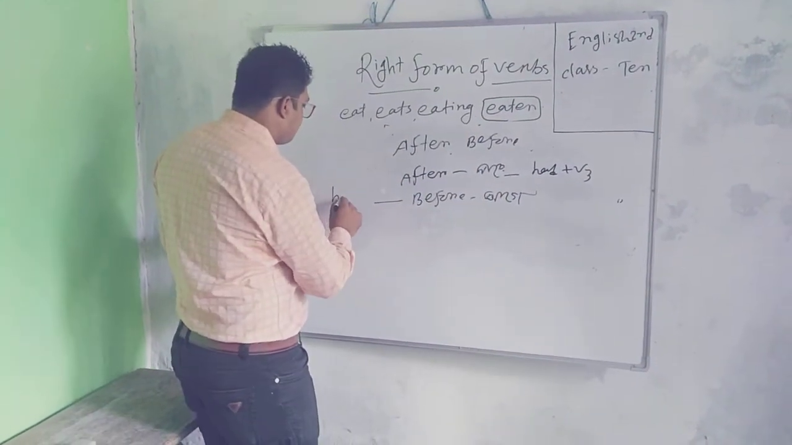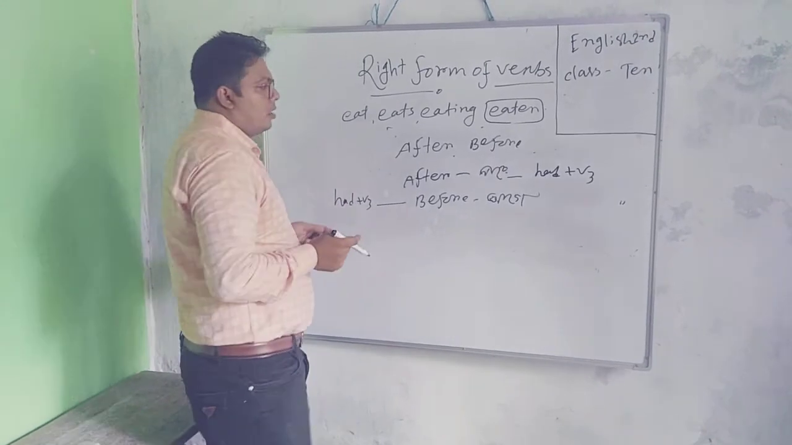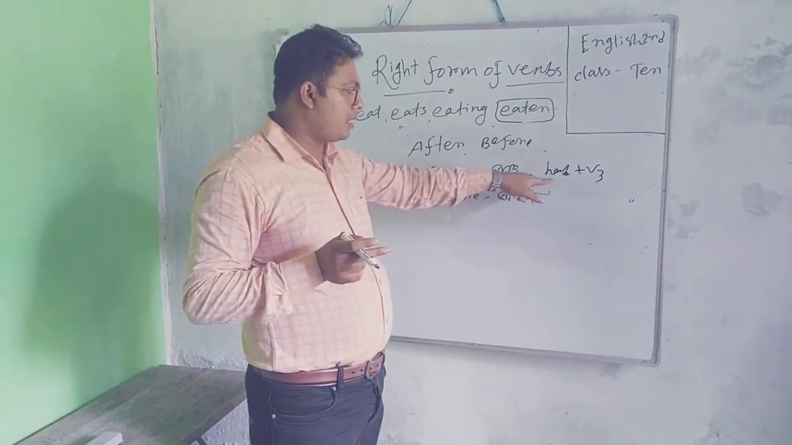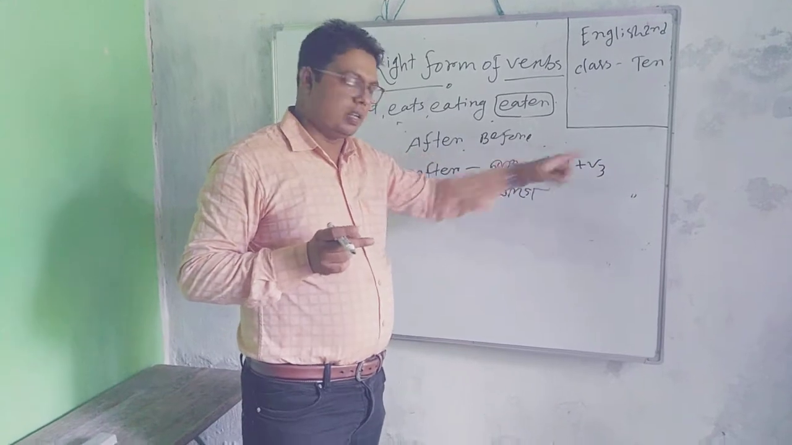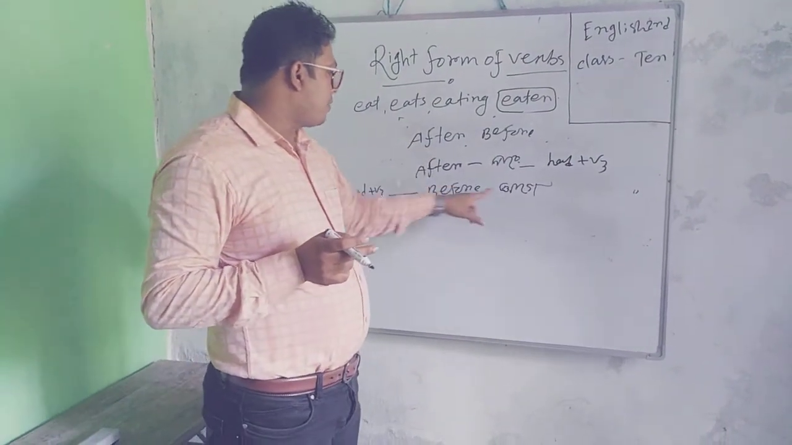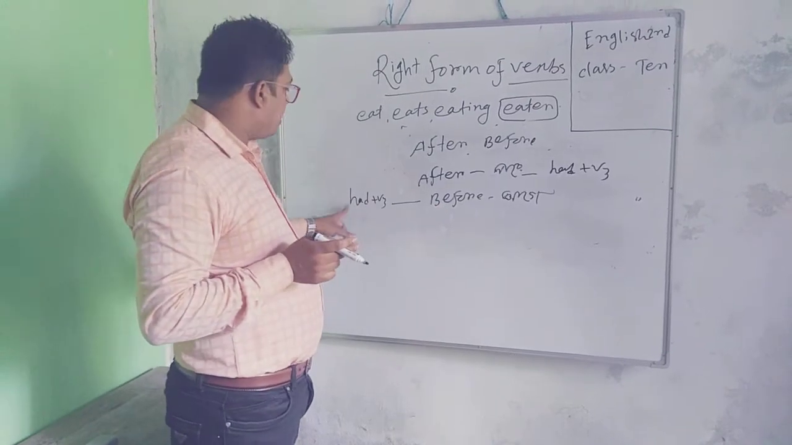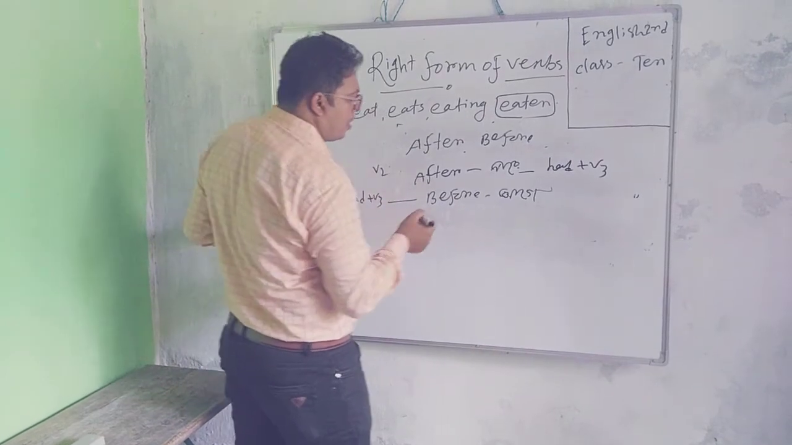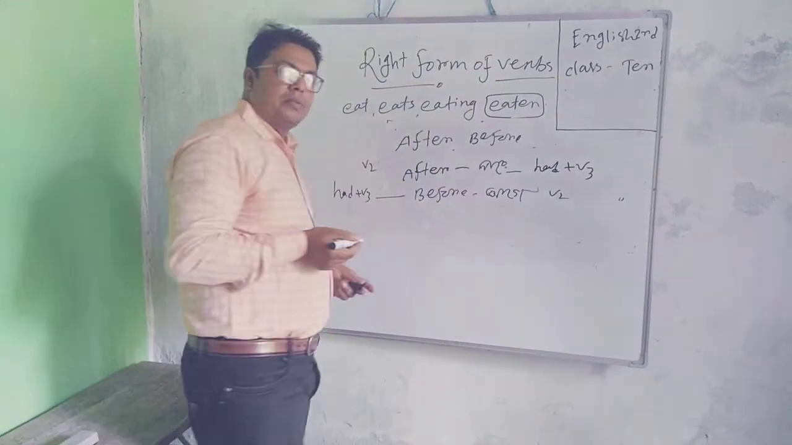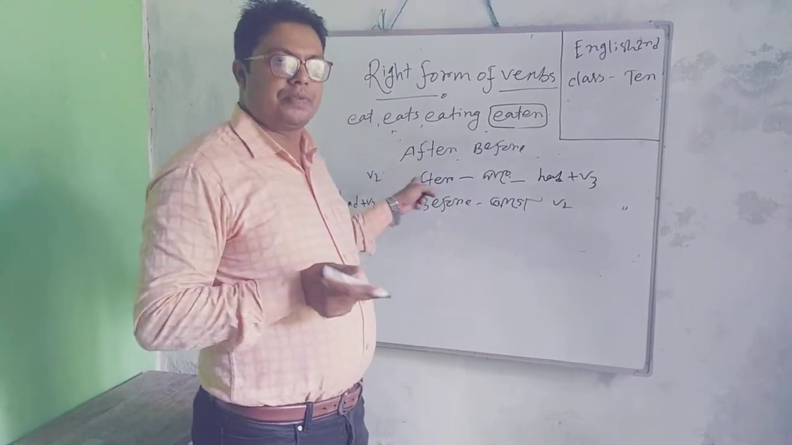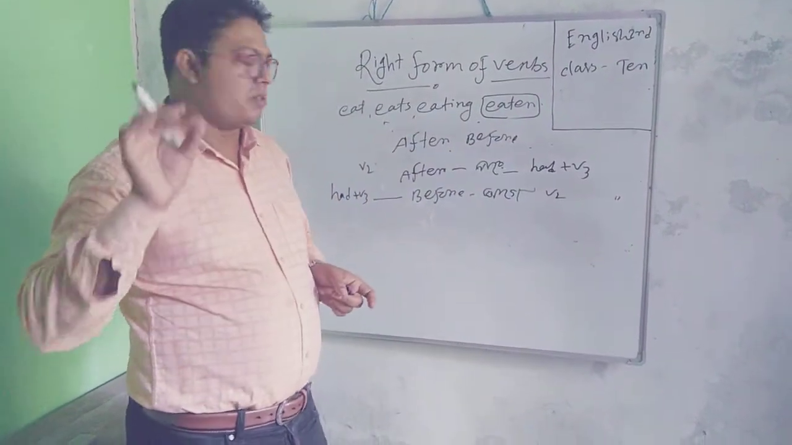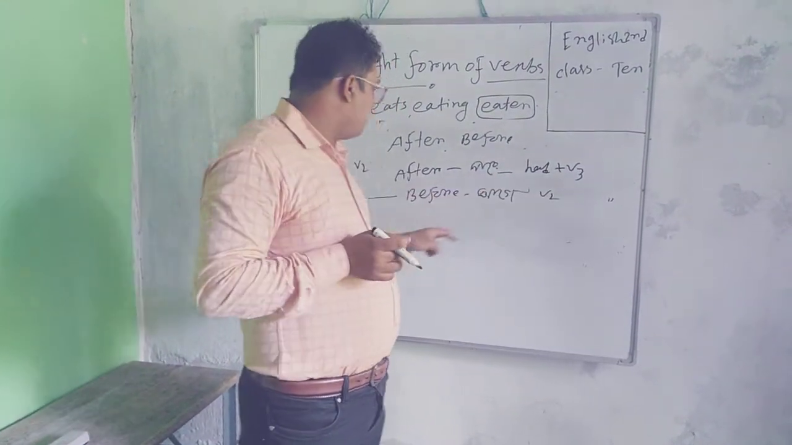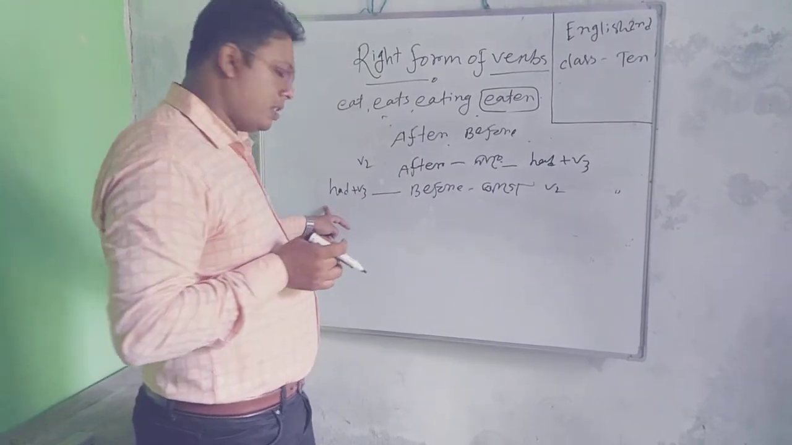You have to remember that after, the tense will be past perfect tense, that means had plus V3, and before means aage. Here aage you always have to write had plus V3, and the opposite option is V2. If you memorize it according to the meaning, then it is possible to remember easily. After means pore, and pore always had plus V3. Before means aage, then aage always had plus V3.